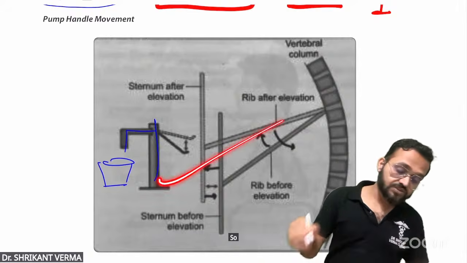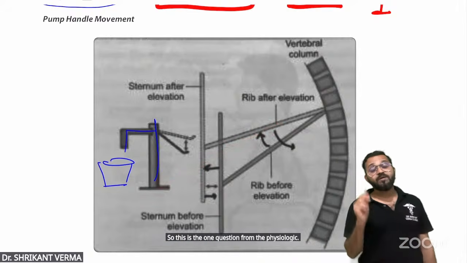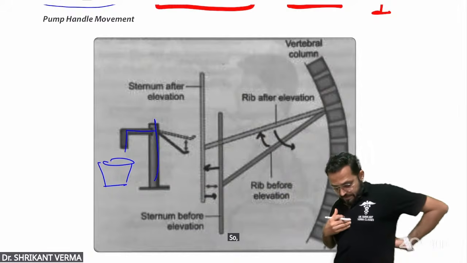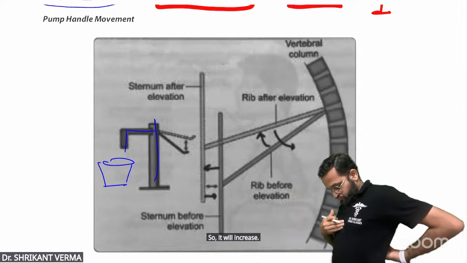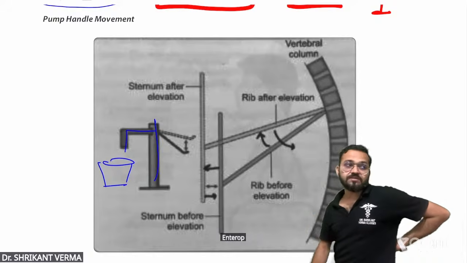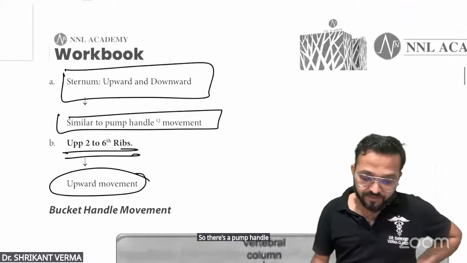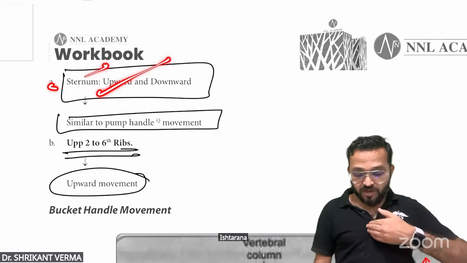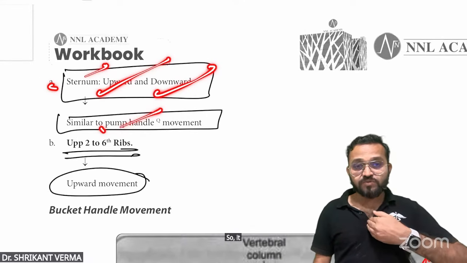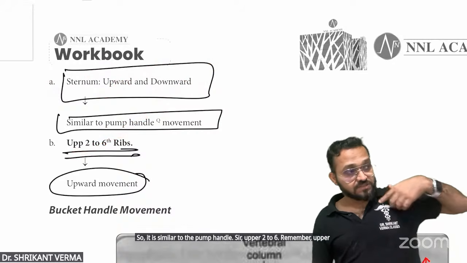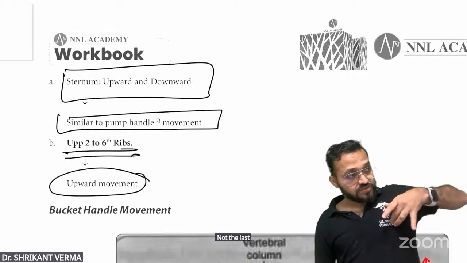So this is one question from physiology. Pump handle movement is done by the sternum. So it will increase the anteroposterior diameter. Which diameter? Anteroposterior. So this is the pump handle movement. The sternum moves up and down, similar to a pump handle. Upper ribs 2 to 6. Remember, not the first, not the last. Upper ribs 2, 3, 4, 5, 6 are showing it.